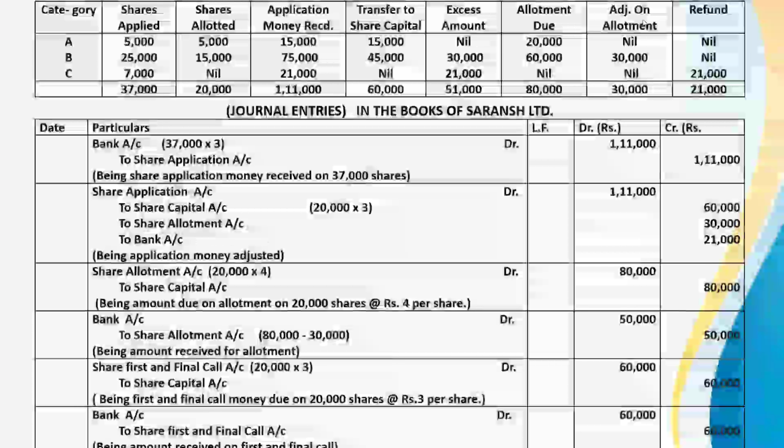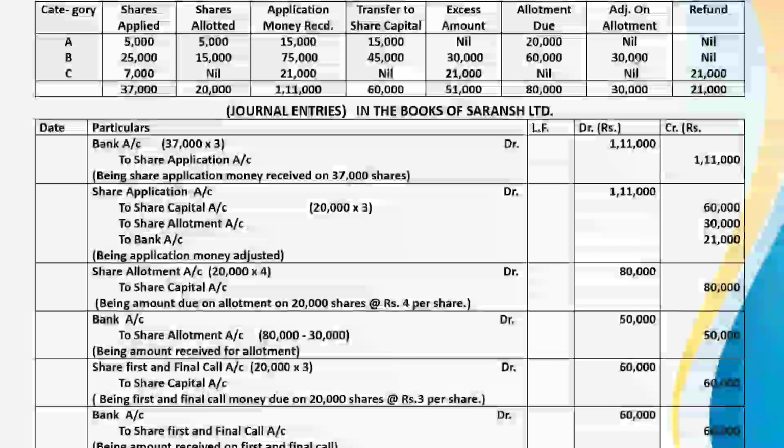Adjustment on allotment. Okay. So the excess amount in case of A category, there is no excess. So no adjustment on allotment is there. In case of B, 60,000 allotment is due. Excess amount is 30,000. So maximum 30,000 can be transferred to share allotment.